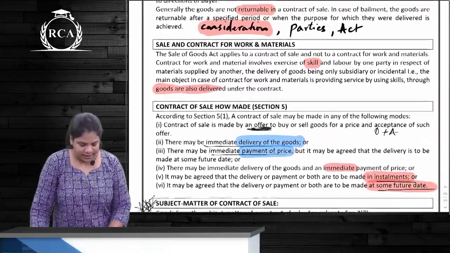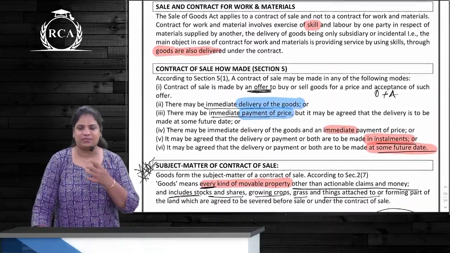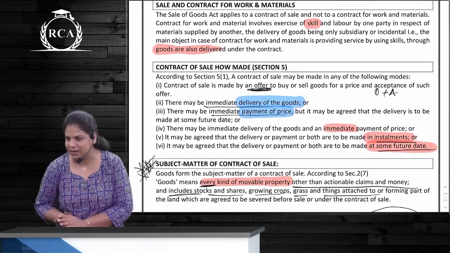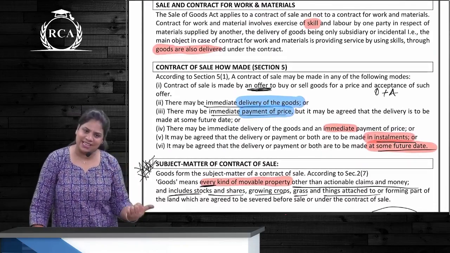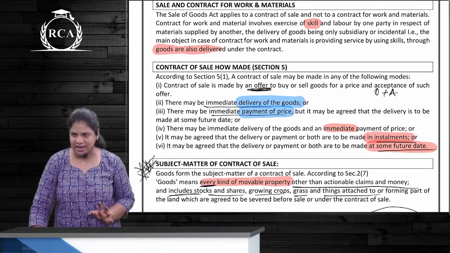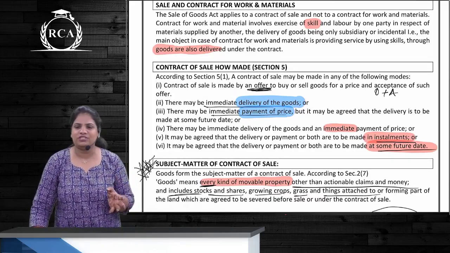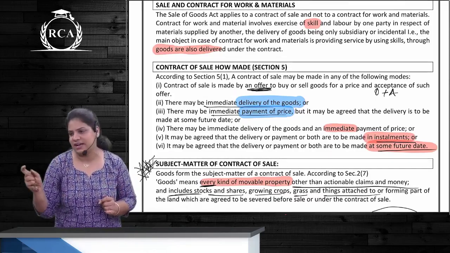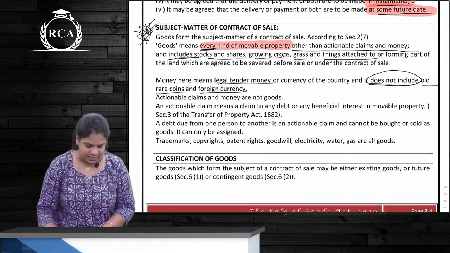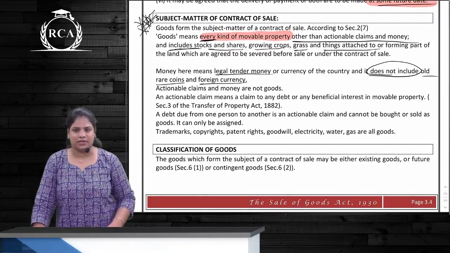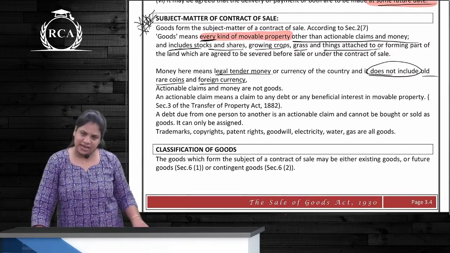Correct? Contract for work and material, as the name says, includes work as well as material. Means what is involved? Skill plus goods are involved. Correct? We don't cover it under sale because the Sale of Goods Act covers only the sale of goods. Correct? Next one: the subject matter of a contract of sale is what? Goods. See and read the definition.